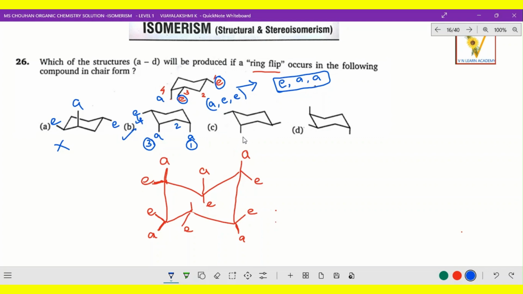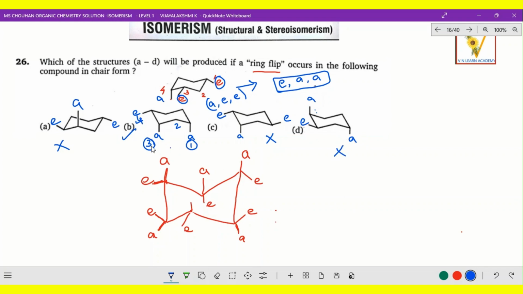Okay, let us check C and D. Here this is axis and this is equatorial, and this is E. So EAE, this will not be the correct option. And the same way, in the next one, the upward direction is axis, and this is E, and this is the downward axis.